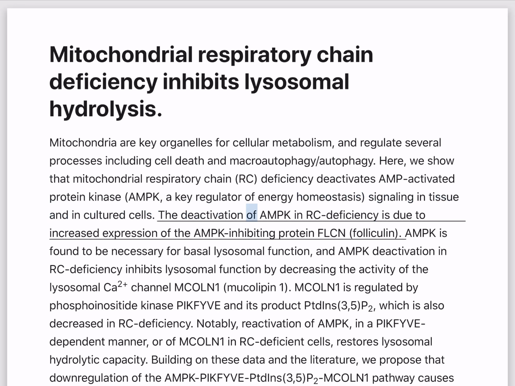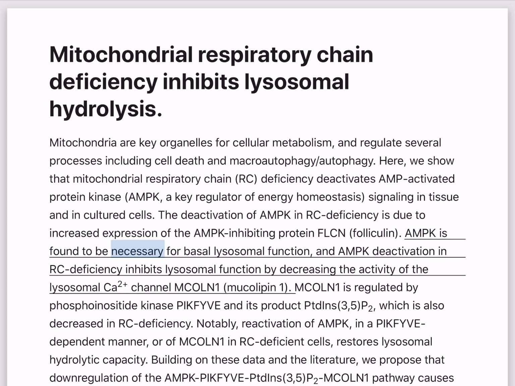The deactivation of AMPK in RC deficiency is due to increased expression of the AMPK-inhibiting protein FLCN, folliculin. AMPK is found to be necessary for basal lysosomal function, and AMPK deactivation in RC deficiency inhibits lysosomal function by decreasing the activity of the lysosomal Ca2+ channel MCOLN1, mucolipin-1.